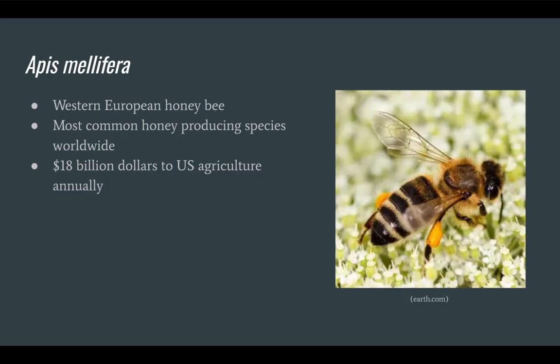Apis mellifera, or the Western European honeybee, is the most common honey-producing species worldwide. This bee adds approximately $18 billion of value to the United States agriculture industry annually, helping to pollinate crops and producing around 25 kilograms of honey per hive per year.